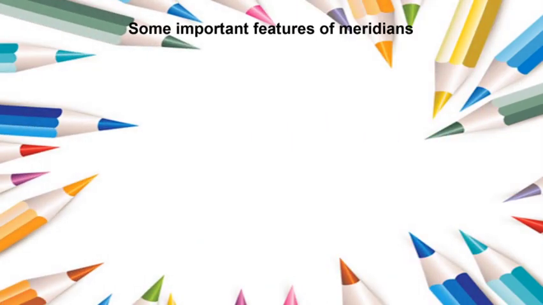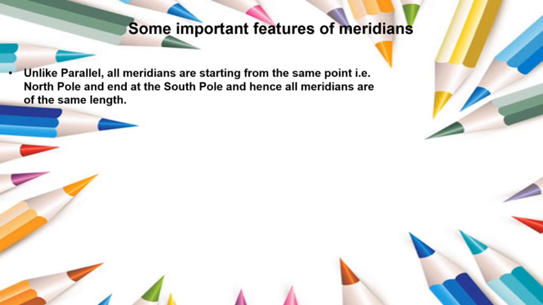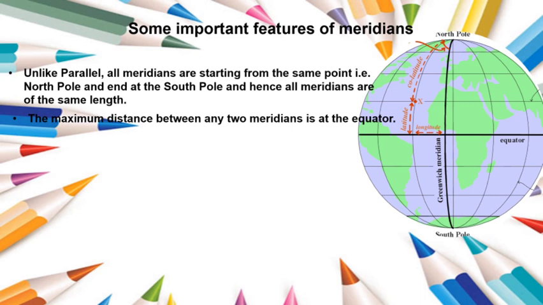Now let us read some important features of meridians. Unlike parallels, all meridians start from the same point, the North Pole, and end at the South Pole. And hence all meridians are of the same length. As you can see in this image, the meridians start at the North Pole and end at the South Pole. If you remember, the parallels are complete circles and they have different positions. But all the meridians start from the North Pole and end at the South Pole. Because of this, the length of all the meridians is equal.